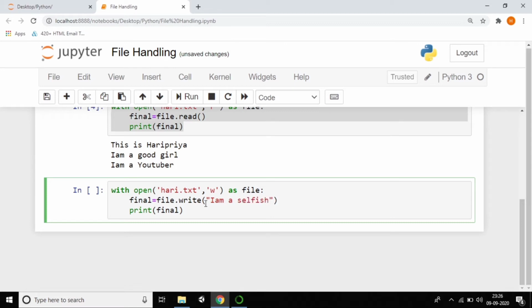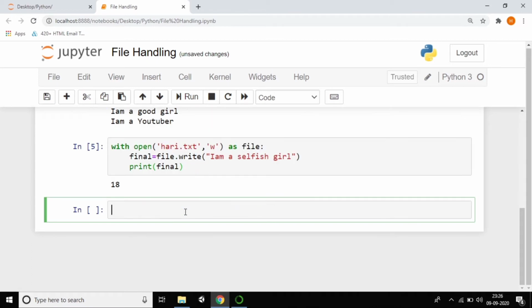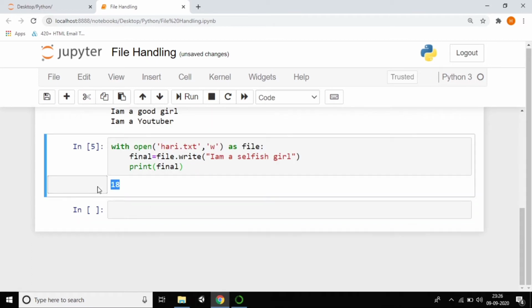I'm not actually, generally. If I were selfish, I wouldn't make these videos. Anyway, just write this one, whatever you want to write, and press shift enter. You can see what is meant by 18. Actually you have 18 characters: 1 2 3 4 including spaces, 5 6 7 8 9 10 11 12 13 14 15 16 17 18, of course, yes, including spaces.